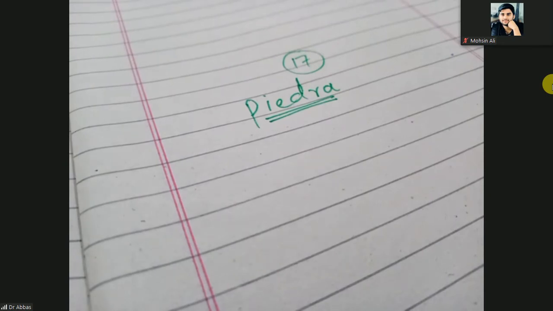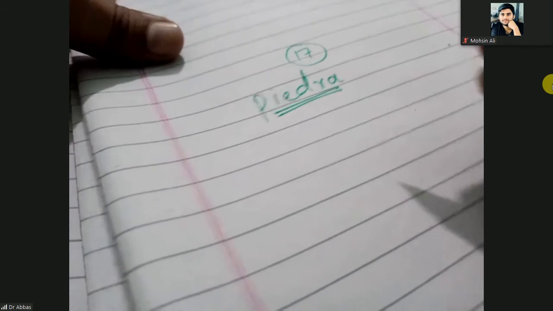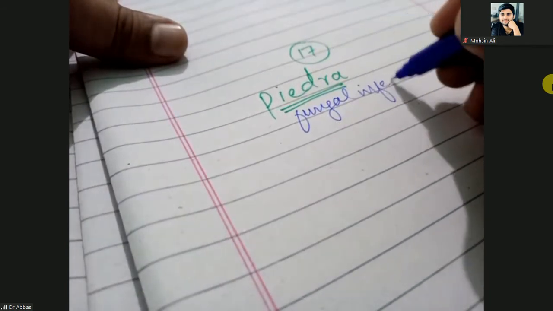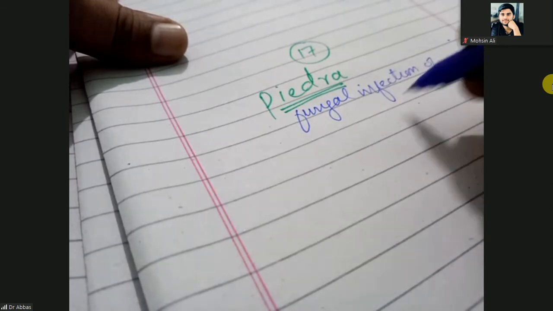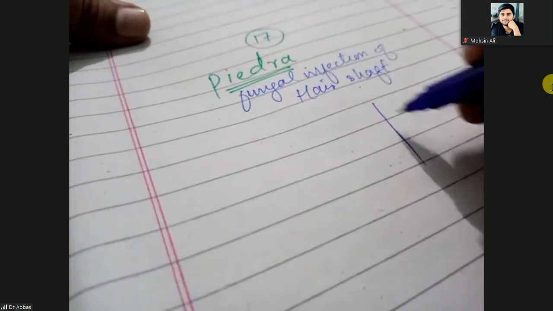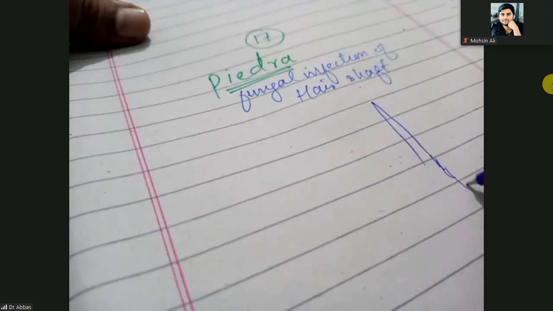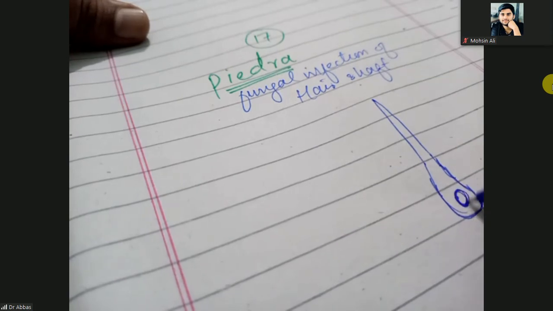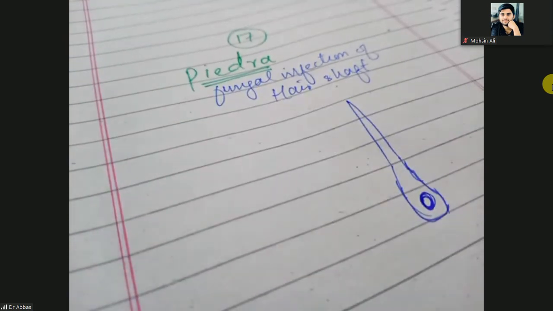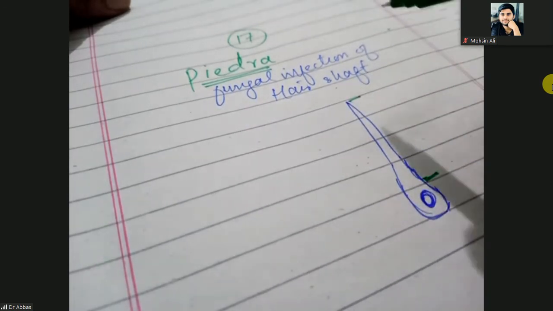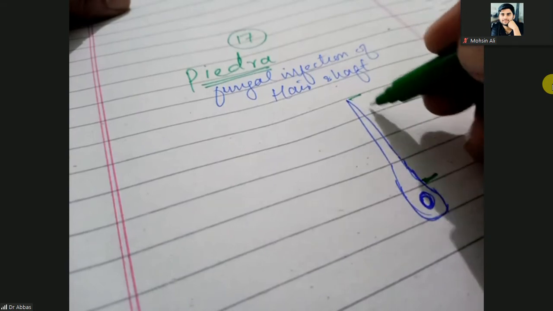So actually, it is a fungal infection of the hair shaft. Look at this one. This is the hair, the shaft of the hair, and this one is the follicle. Sometimes the hair follicle is okay, but the shaft, from the root up, above the root, this area is the hair shaft.